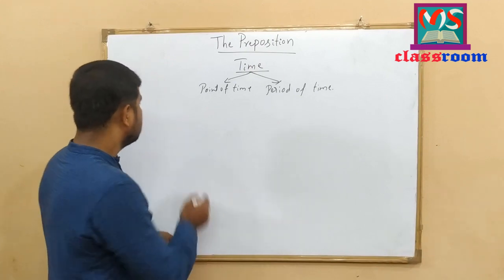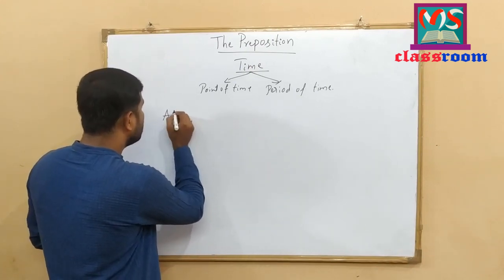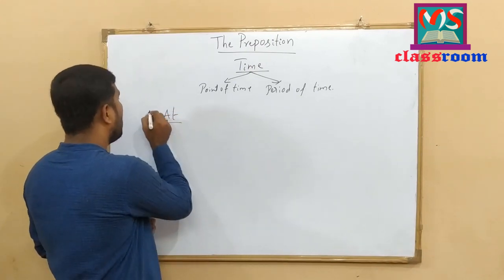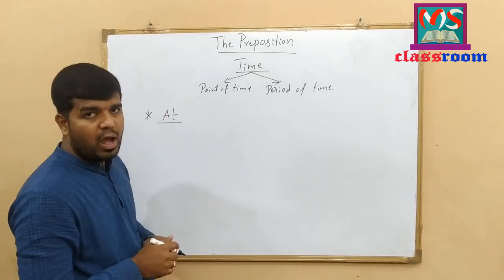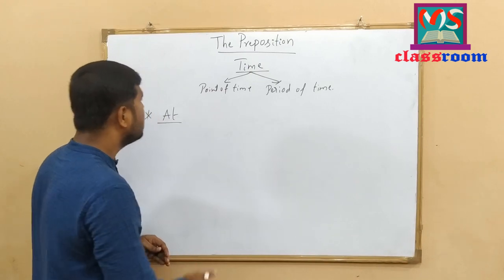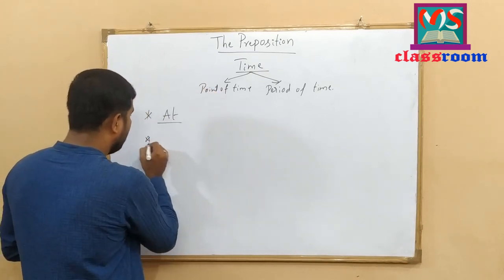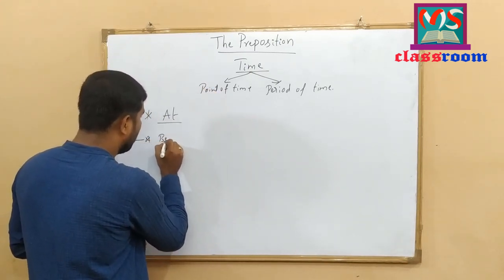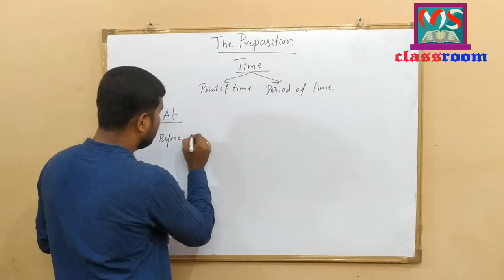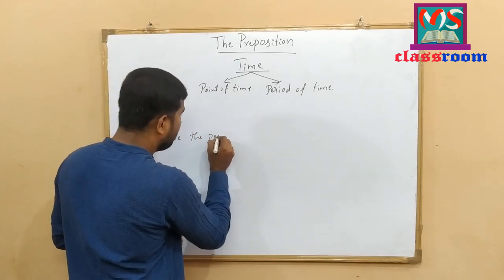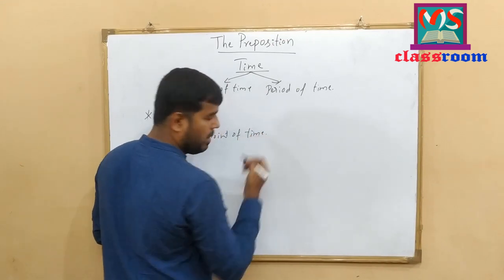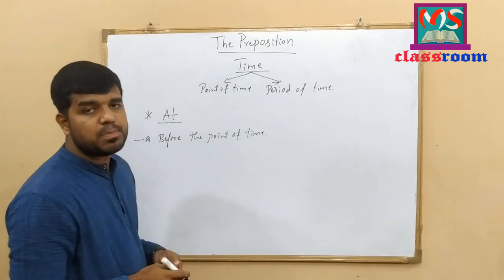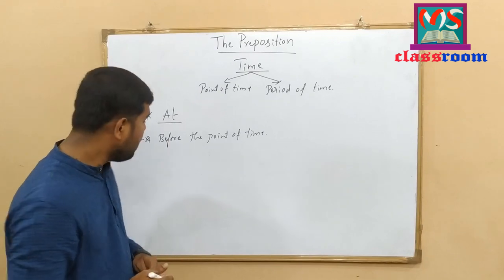Let me discuss the use of the preposition at according to time. Here, the preposition at is used before the point of time. To understand this concept, let me write an example here.